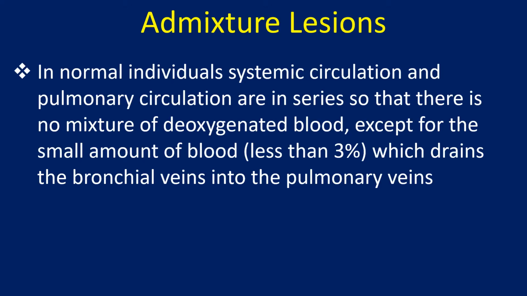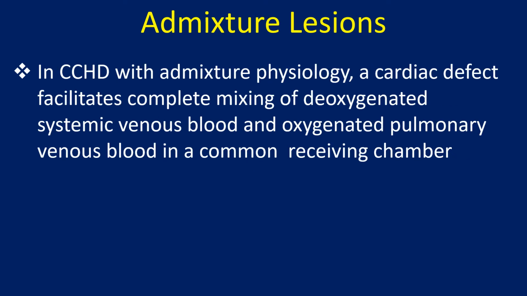In normal individuals, systemic circulation and pulmonary circulation are in series so that there is no admixture of deoxygenated blood, except for the small amount of blood, less than 3%, which drains from the bronchial veins into the pulmonary veins. In CCHD with admixture physiology, a cardiac defect facilitates complete mixing of deoxygenated systemic venous blood and oxygenated pulmonary venous blood in a common receiving chamber.